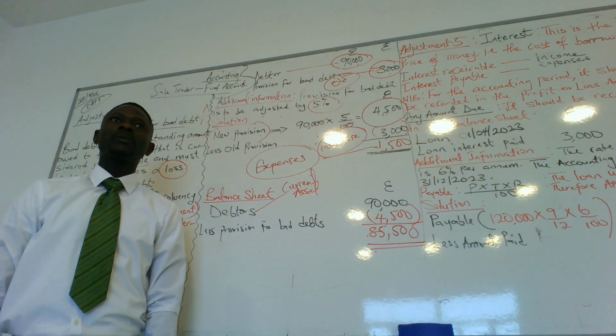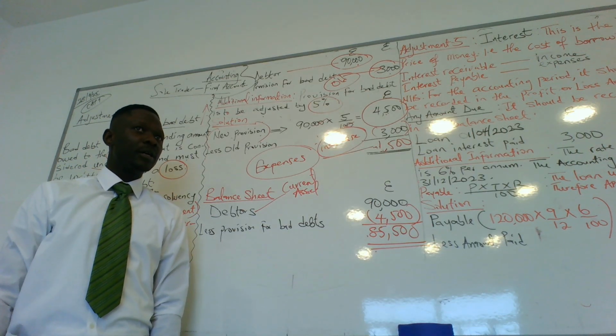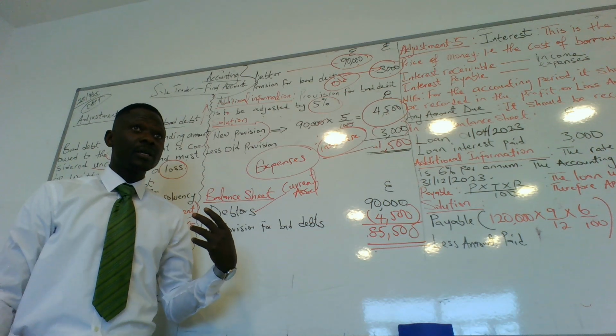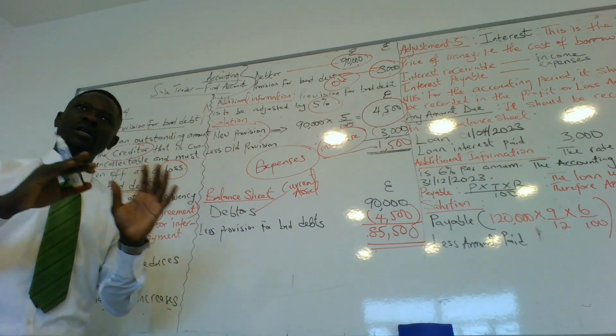Can you right there? Yeah, sure. Which one? The old class. The provision for bad debt. I'm just going to record it.